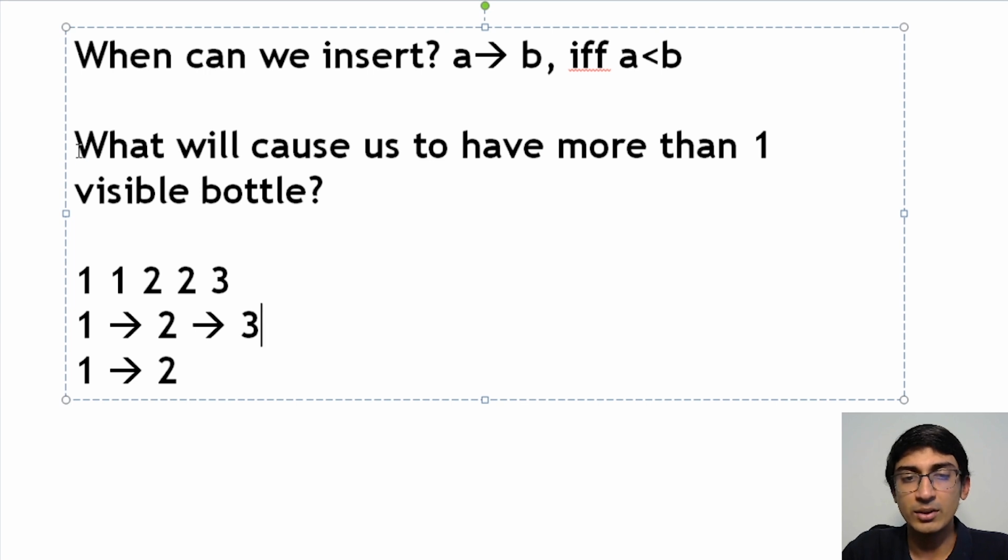Are you noticing a pattern over here? No matter how many bottles I had, 4 here, still 2 visible bottles, because whatever I do, I can't do anything about this 1, 2, right? I just cannot do anything about this 1, 2 over here. I can't put this 2 inside this 3. I can't put this 2 inside this 4. I could have put a 4 over here, but it still would not have solved my problem, because I have still 2 visible bottles. I'm still not able to minimize it.